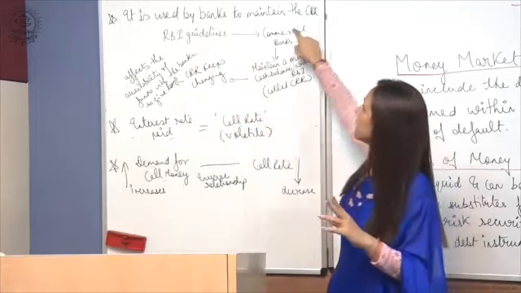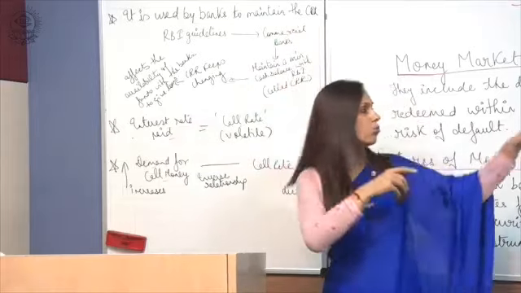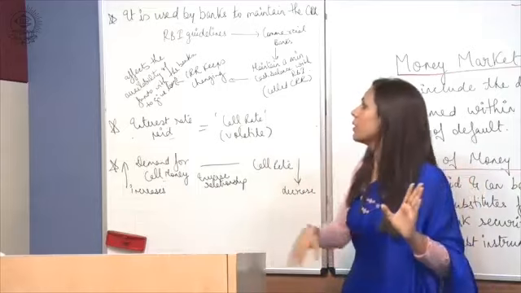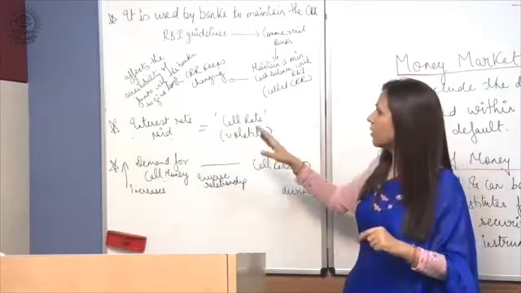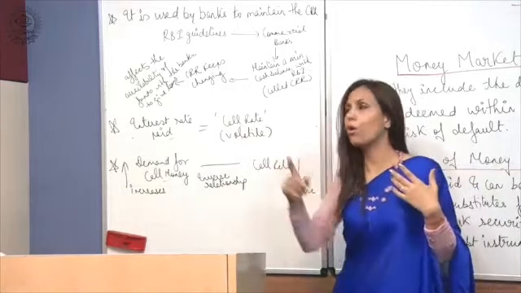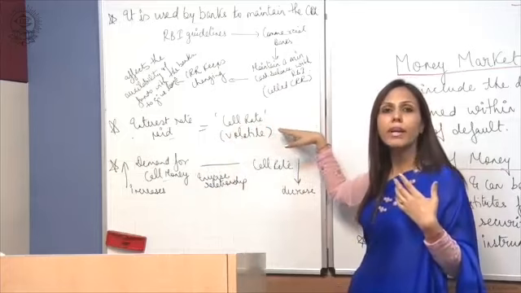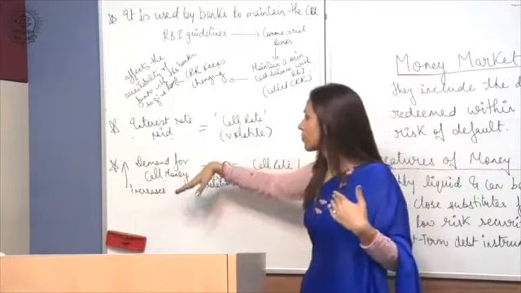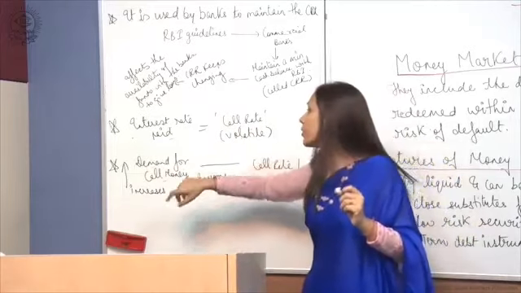Fine. So to maintain the CRR, banks are supposed to deal with the call money, or they require the call money. Next is interest rate paid. The interest which is paid on the call money is called the call rate, and call rate is very volatile. Volatile means it keeps changing very often, frequently.